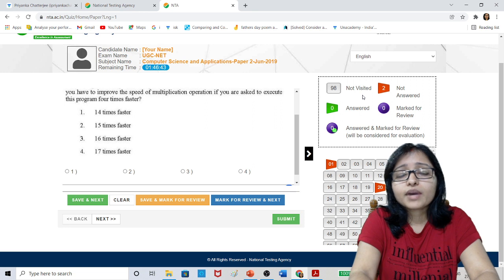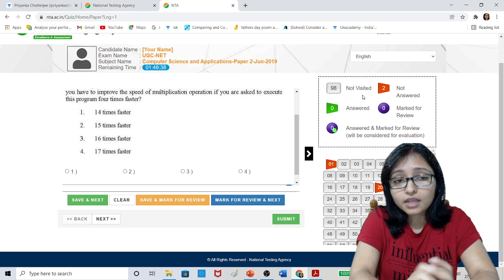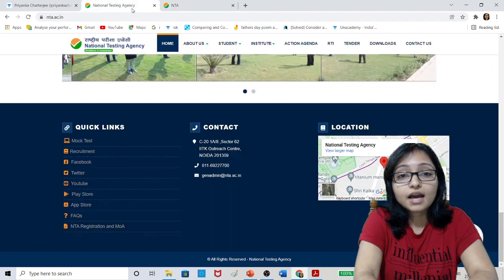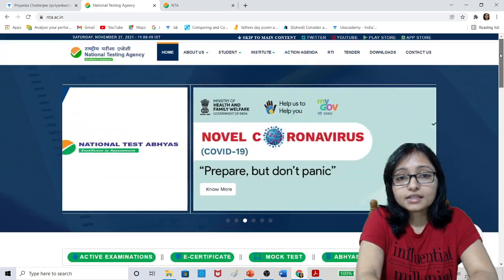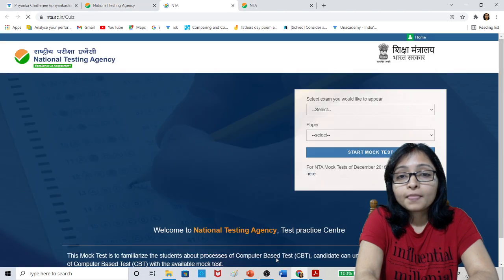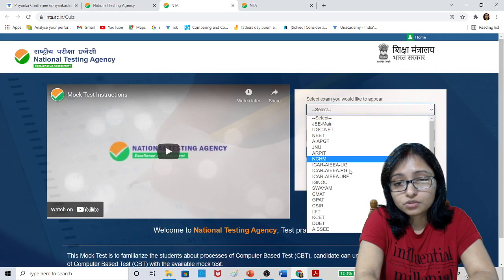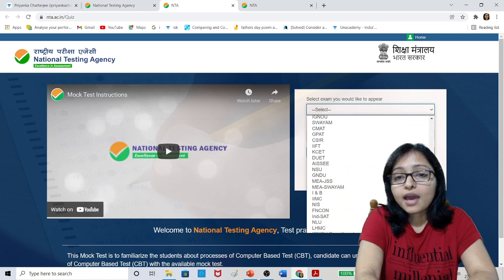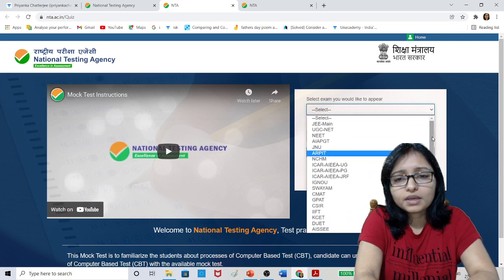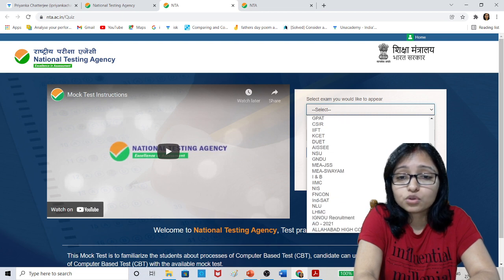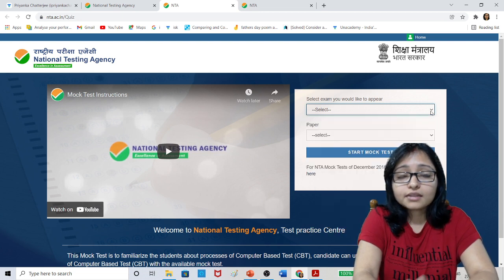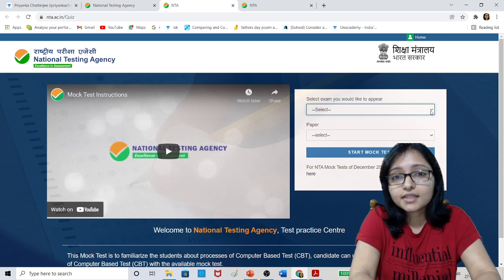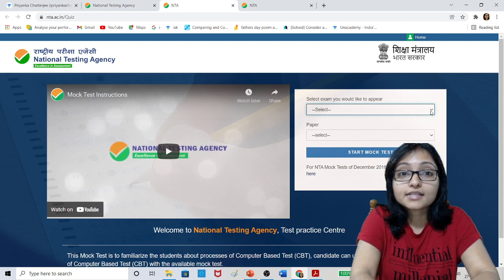Those who are going to attempt UGC NET next term, be careful. And those who are going to attempt other NTA exams, not UGC NET, because NTA is conducting so many tests. If I go to the mock test section, I can see so many exams they are conducting. As they changed the software for UGC NET, maybe they will change the software for other exams also. The software is totally bad. The vendor is also totally bad. They have lots of server issues, and NTA has to rectify this error. Otherwise, all students will face the same issue.